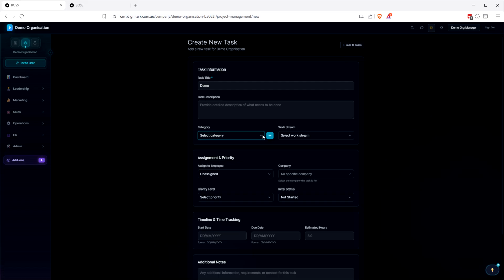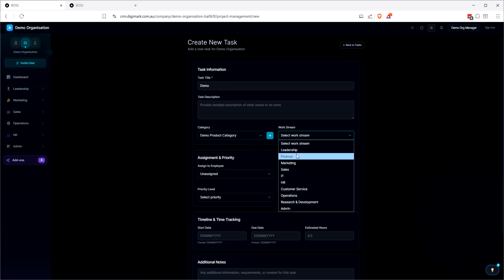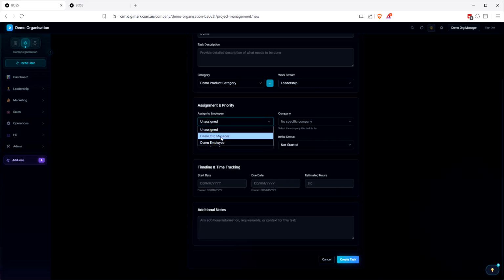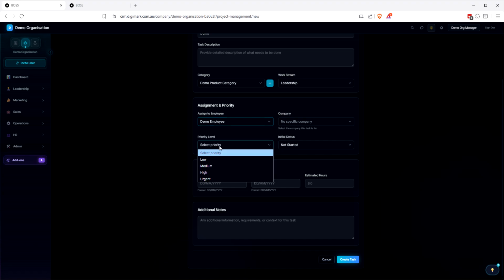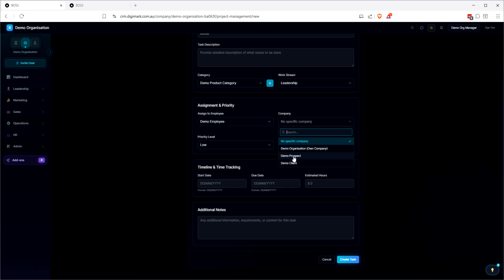Actually, I think I can do it from here. And you can set, like, its demo organization is what this one's called.